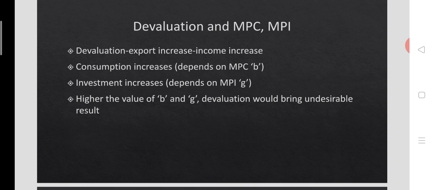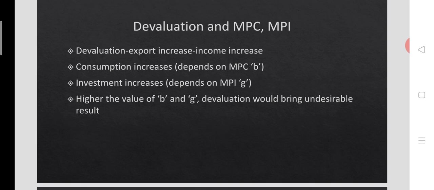The reverse happens when B is low. Devaluation could bring better results when the marginal propensity to consume is lower; otherwise it could end in a bad result.